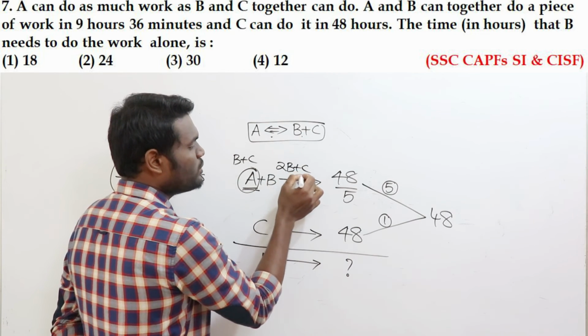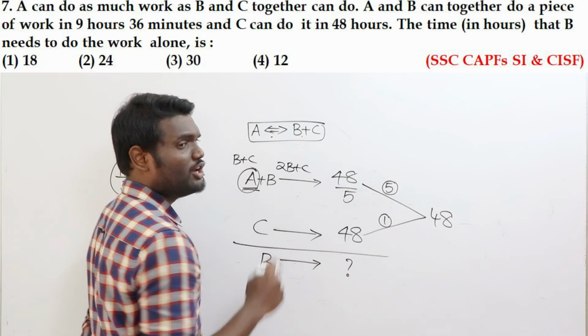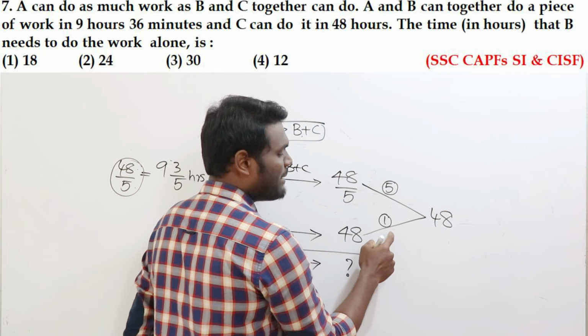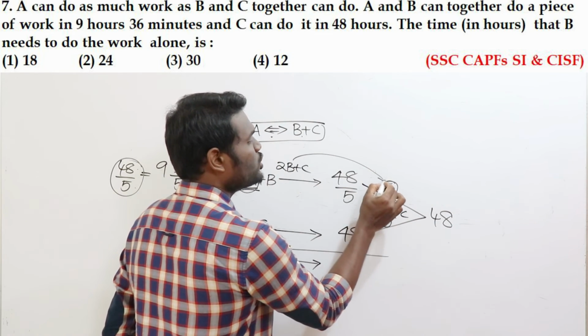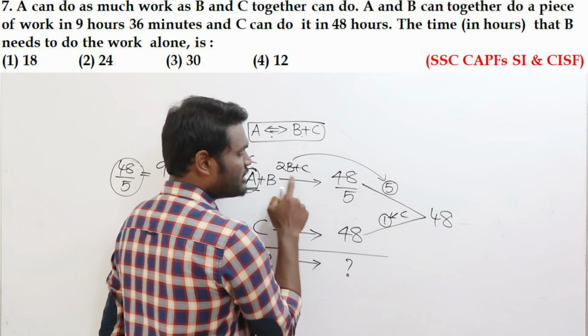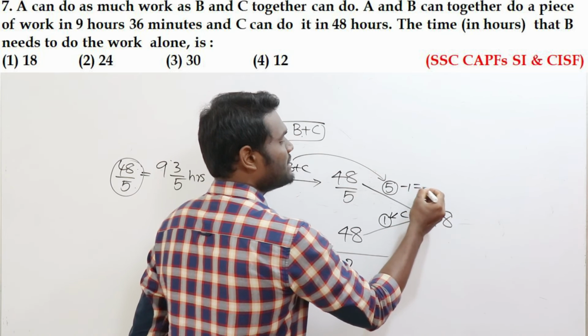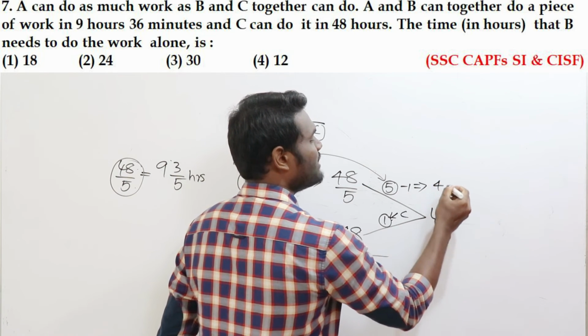Now if you look here, this is 2B plus C, this is C. Once I know the value of C, then finding the value of B is simple. Now if you look here, C can eat how many apples? C can eat 1 apple per day. This is nothing but 2B plus C, which means in these 5 apples, C is going to eat 1 apple. If I exclude it, remaining will be 4 apples.